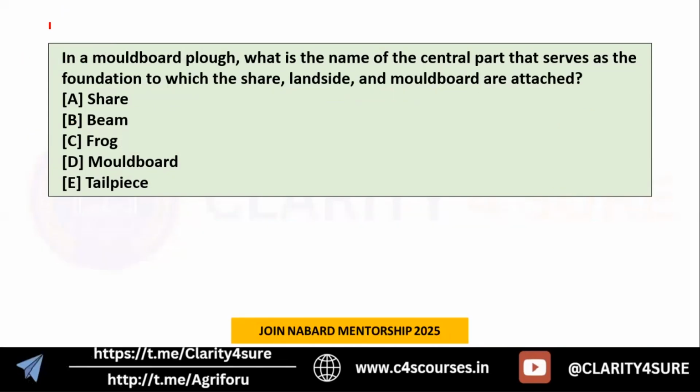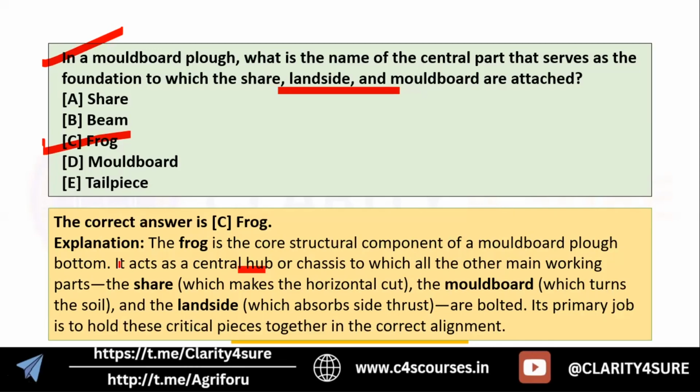So yes, next question is in front of you. In a moldboard plow, what is the name of the central part that serves as the foundation to which share, landslide, and moldboard are attached? So yes, we know the answer is a frog, right? Frog is the part, a central hub to which other main working parts are attached.